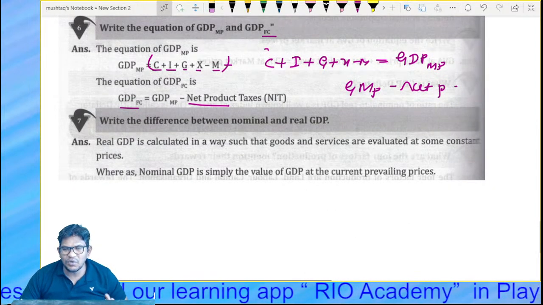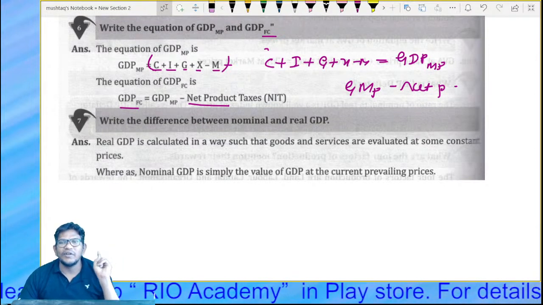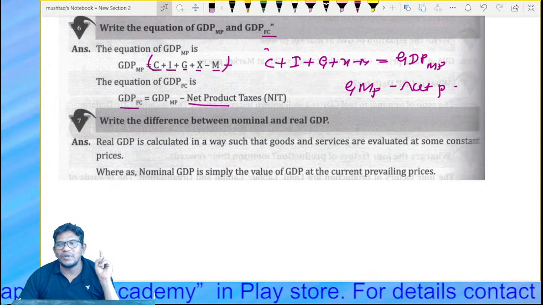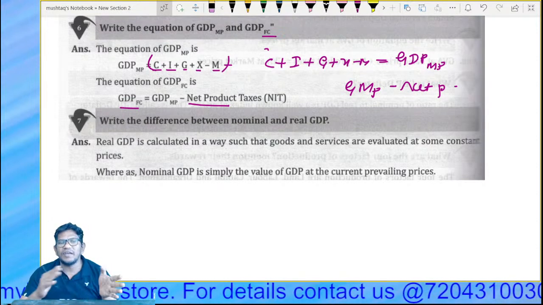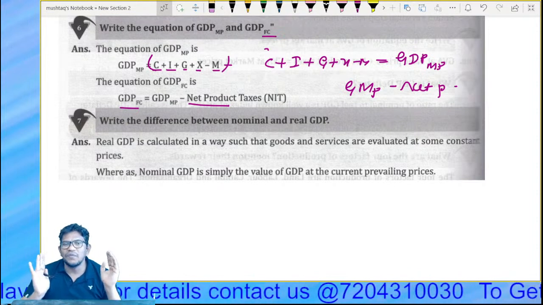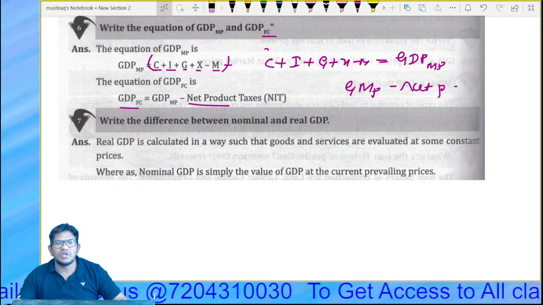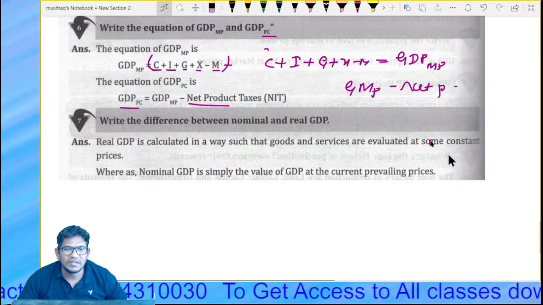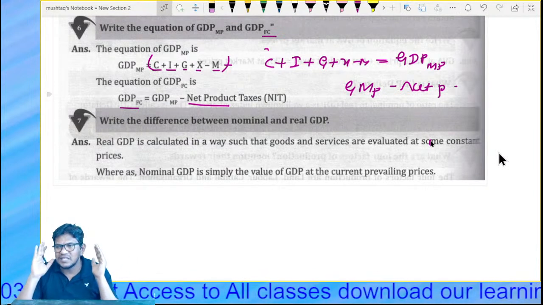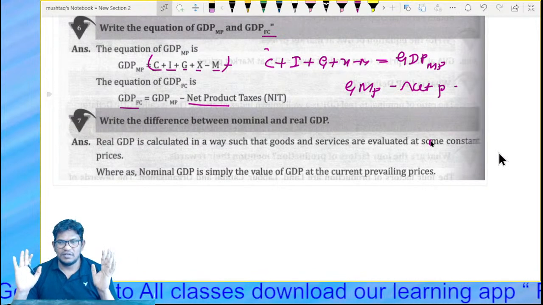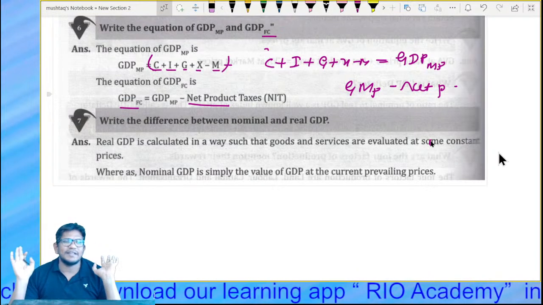Yes, guys, yesterday only we discussed this. Those who have not watched, please go and watch the recorded classes. Real GDP is calculated in a way where goods and services are evaluated at the same constant price. It means there is no price increase or decrease here. The prices are fixed.